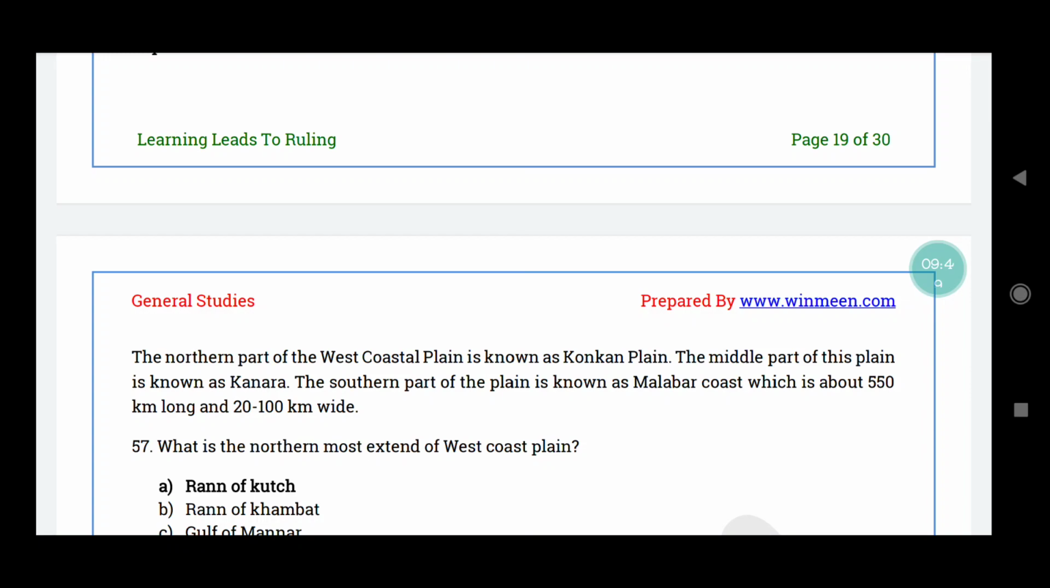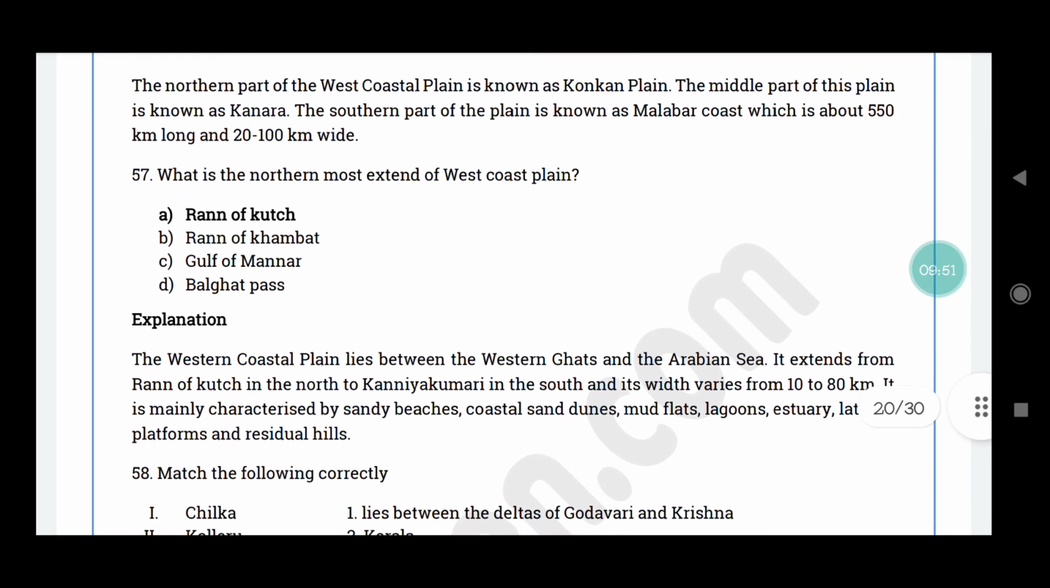Question number 57. What is the northernmost extent of West Coast Plain? The correct answer is option A, Rann of Kutch. The West Coastal Plain lies between the Western Ghats and the Arabian Sea. This extends from Rann of Kutch in the north to Kanyakumari in the south.